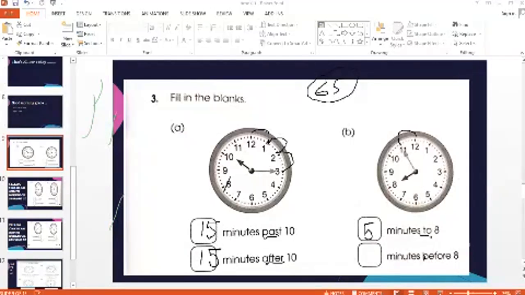Before is the word, it has the same meaning as to. That dash minutes are left and then it will be 8 o'clock. So you are going to mention the same number over here, that 5 minutes before 8. It has the same meaning. To and before both have the same meanings, and past and after have the same meanings. So see, you just take a simple step and you just find out your answer. So now my boys, let's move on to the next part.